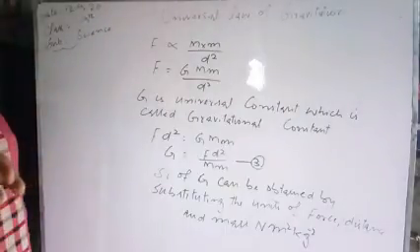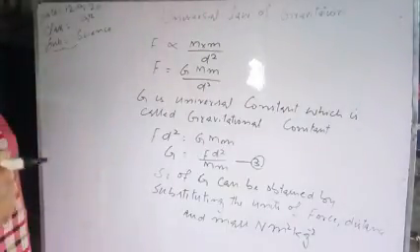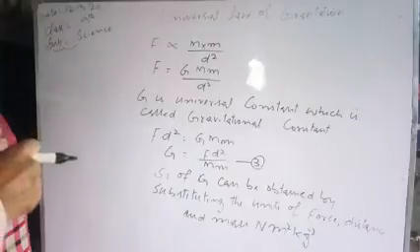G was obtained by a scientist named Henry Cavendish.